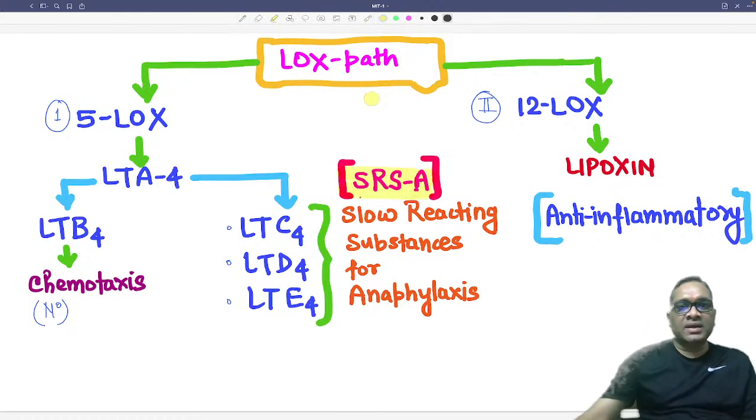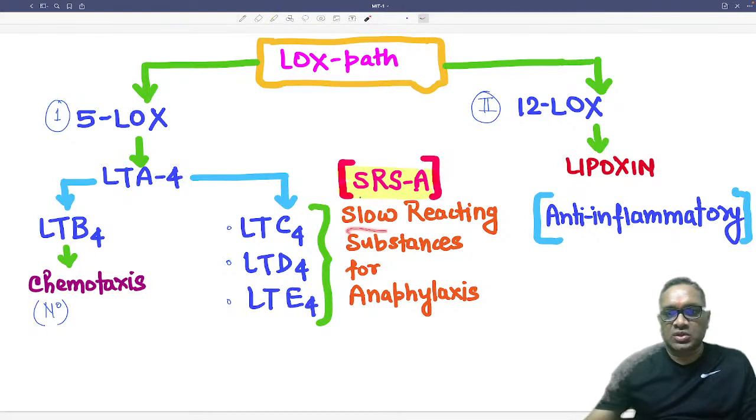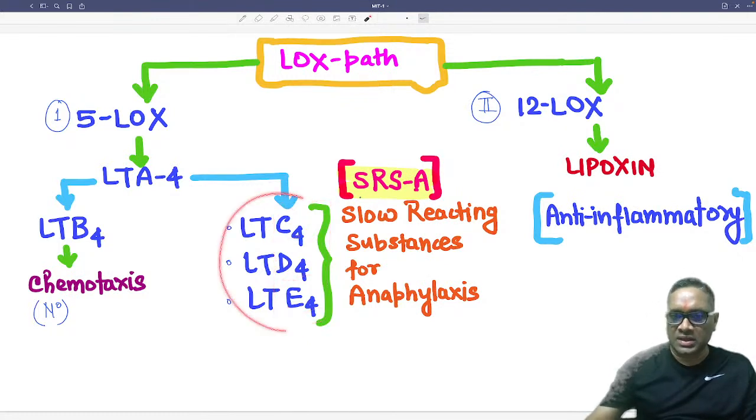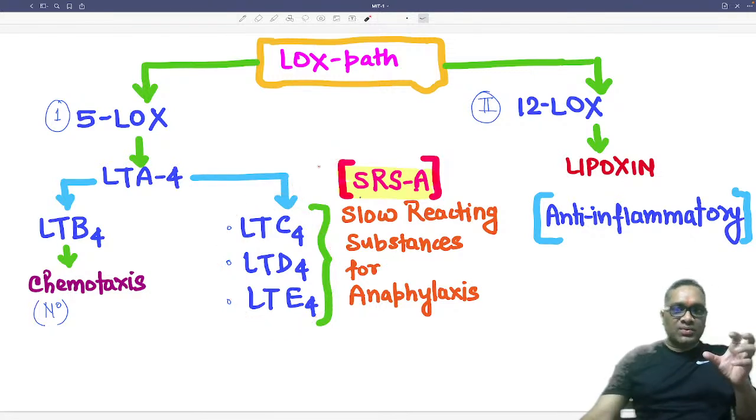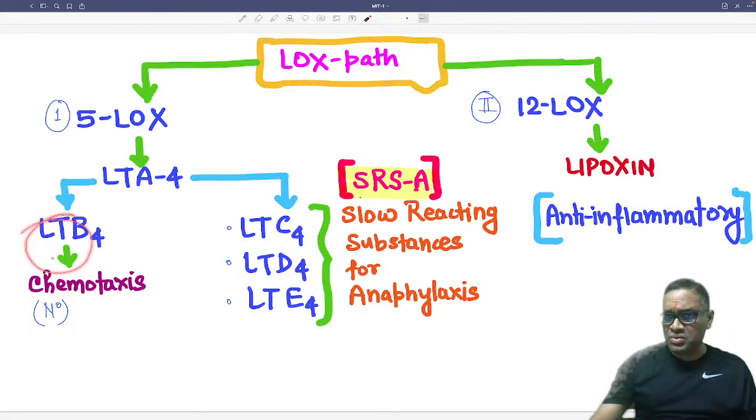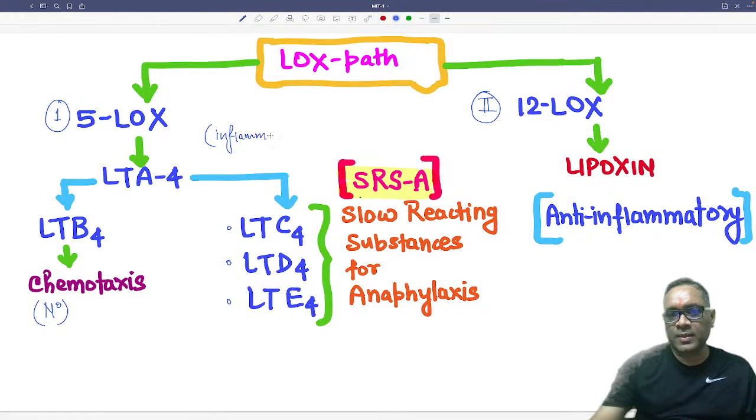What is SRSA? It is slow reacting substances of anaphylaxis, and these three things together are leukotriene C4, leukotriene D4, leukotriene E4. So now you can notice one thing: whatever I am showing you here, chemotaxis, anaphylaxis, these are all for inflammation, right? So we are seeing only inflammatory mediators in this pathway.